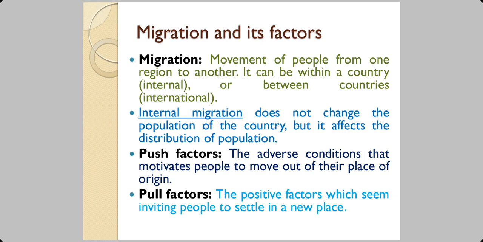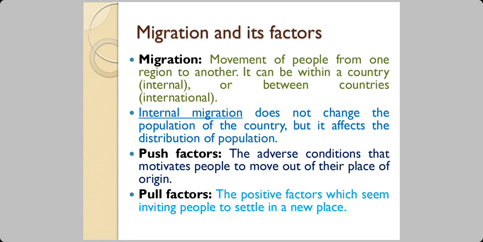Now, some more terms. When we say migration, we mean movement of people from one region to another. It can be within a country. When it is within a country, we say it is an internal migration. An example is somebody from, let us say, Bihar who wants to come to Delhi to find a job.